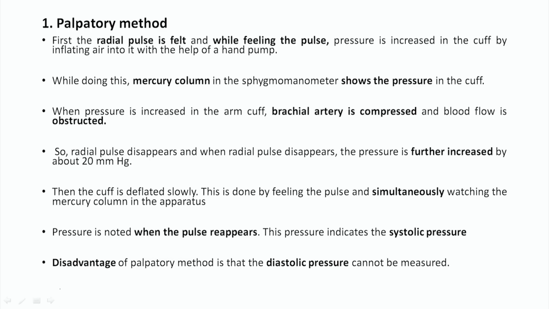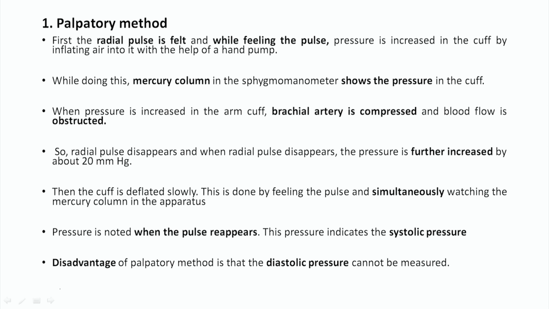In the palpatory method, we just feel the radial pulse, and then we apply the cuff on the arm and raise the pressure. At the point when we are unable to feel the pulse, we stop and then release the pressure, and once the pulse starts coming back, that will be the systolic pressure.